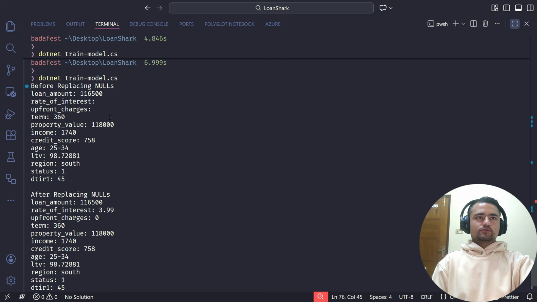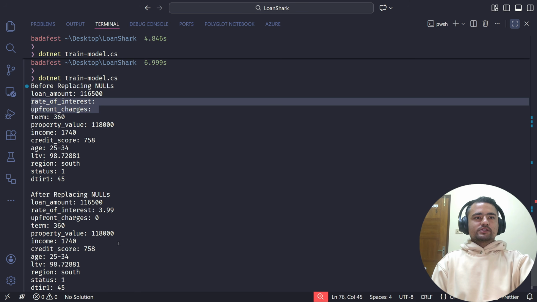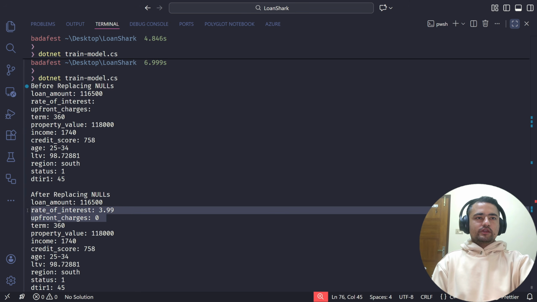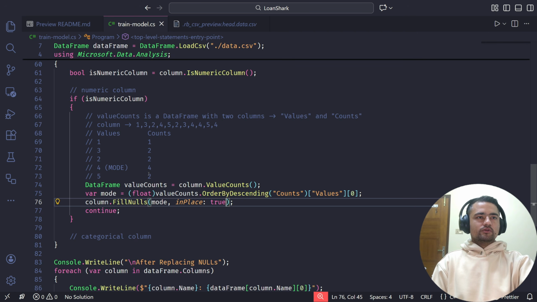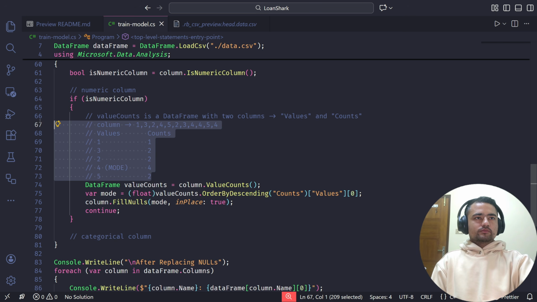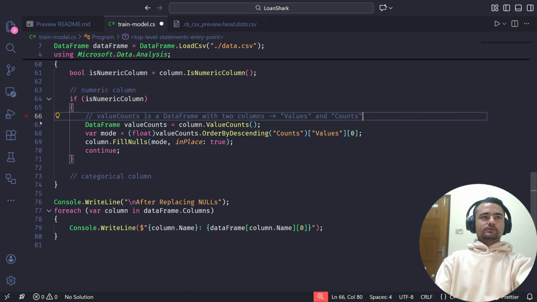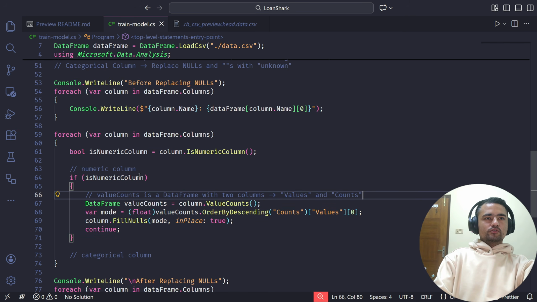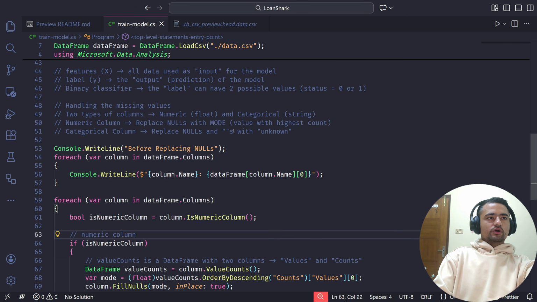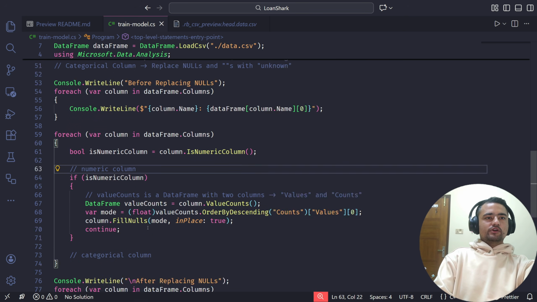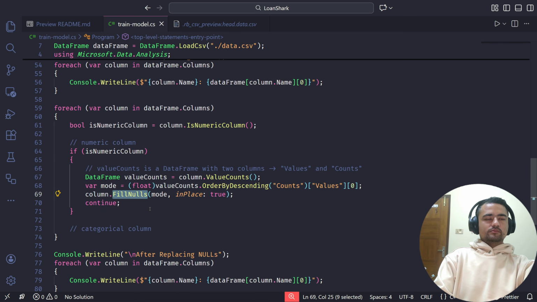And it does work. So the rate of interest and upfront charges are now replaced with proper numeric values, 3.99 and 0. Now this works for the numeric columns, but we also have to handle categorical columns. I'll just remove this from here. For categorical columns, we need to replace both nulls and empty strings with unknown. Now, unfortunately, we don't have a method similar to fill nulls.